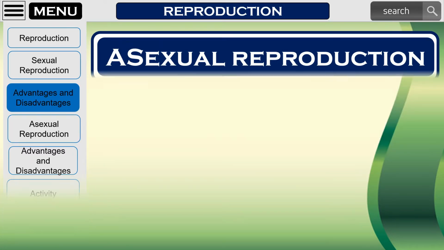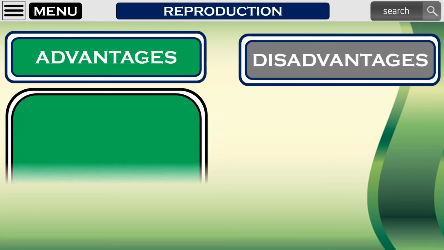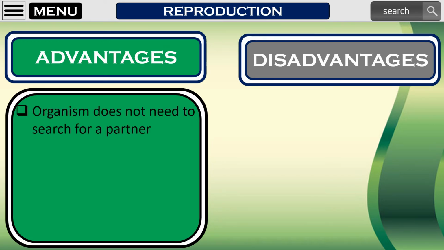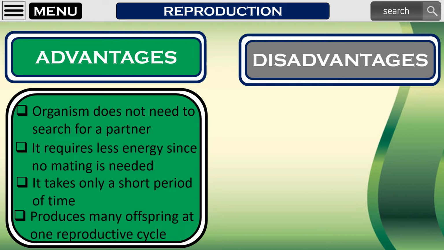Let us now talk about the advantages and disadvantages of asexual reproduction. The advantages of asexual reproduction are the following. First, the organism does not need to search for a partner. Second, reproduction requires less energy since no mating is required. Third, the time taken for asexual reproduction to complete takes only a short period of time. Because of this, a parent organism can produce many offspring in one reproductive cycle.